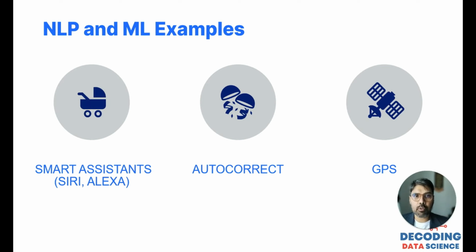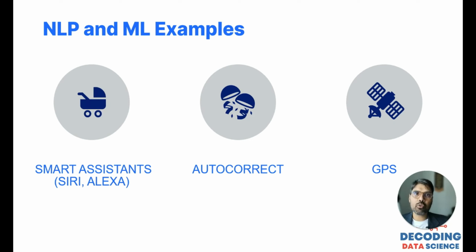Some examples of NLP and machine learning are Siri and Alexa, which we have all used. We talk, that gets converted and you get a response. Now ChatGPT and generative AI tools are going to be more powerful in all those things. Then autocorrect.